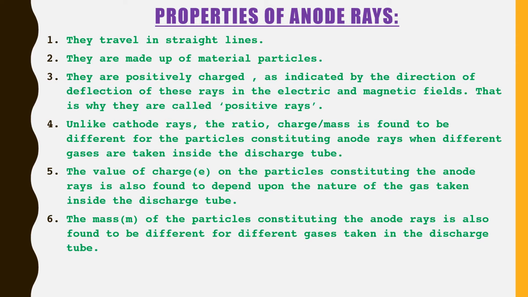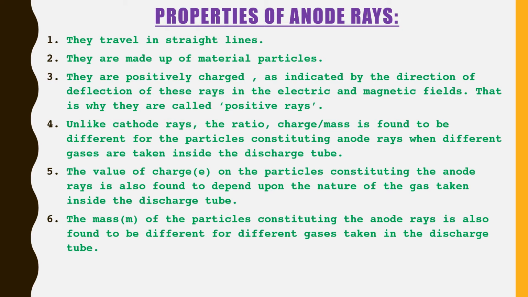The value of the charge, e, on the particles constituting the anode rays is also found to depend upon the nature of the gas. However, the charge on these particles is found to be a whole number multiple of the charge present on the electron.